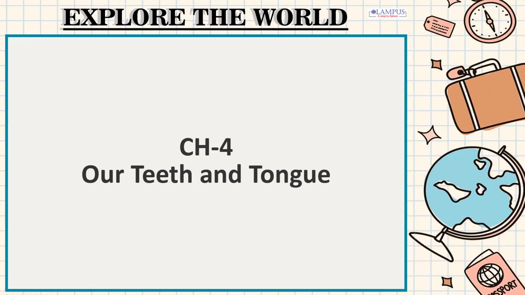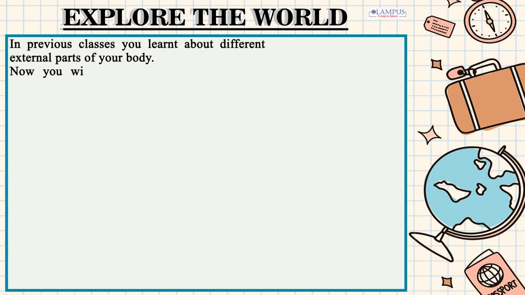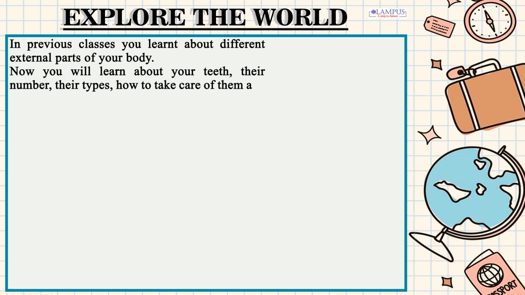Chapter 4. Our Teeth and Tongue. In previous classes you learnt about different external parts of your body. Now you will learn about your teeth, their number, their types, how to take care of them, and the tongue, which gives us tastes of different foods.